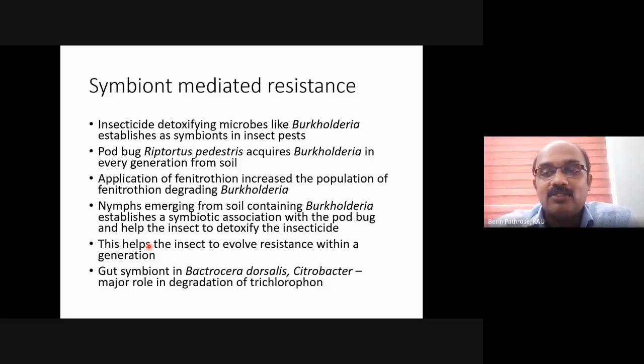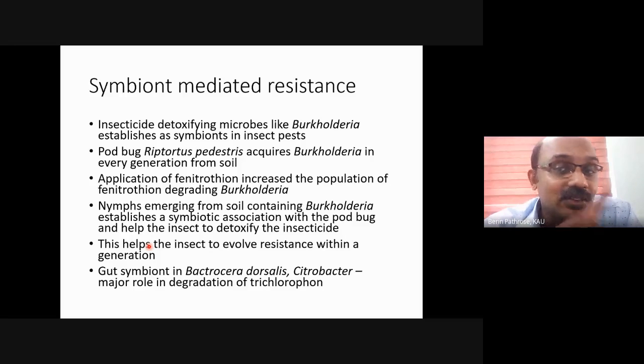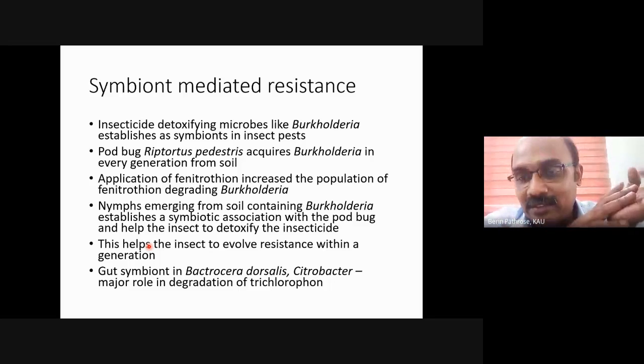So what will happen if the farmer sprays fenitrothion next time? The insect becomes resistant, yes, because it has a symbiotic association with the fenitrothion-degrading microbe Burkholderia. So here, see, it doesn't require a number of generations to develop resistance.